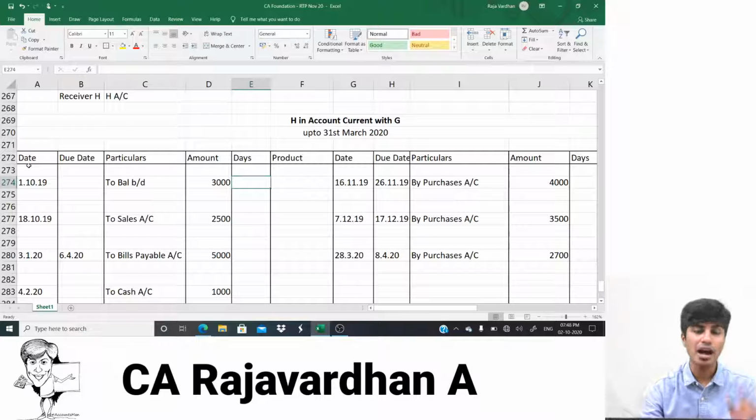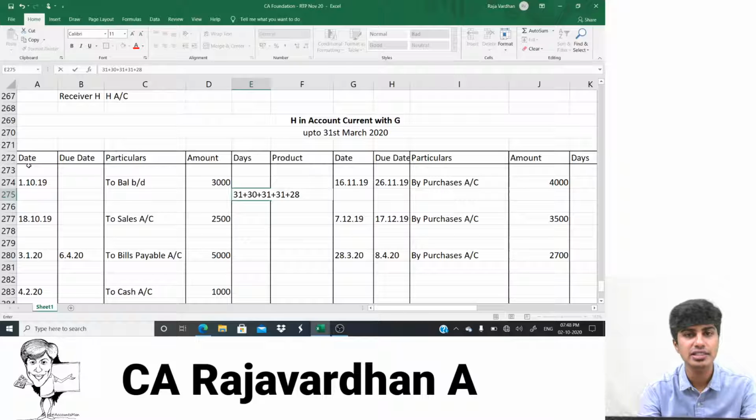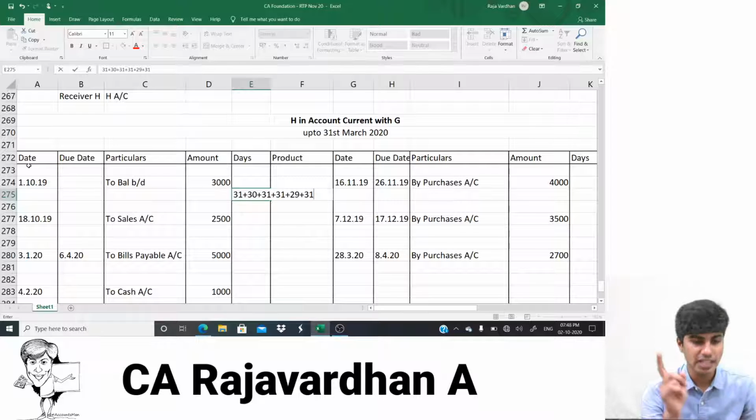Yeah, shall we do this? Okay. October, how many days? October has 31 days. So I should be doing 31 days, plus November has how many days? November has 30 days, plus December has how many days? December has 31 days, plus January 31 days, plus February, 28 or 29, because it is a leap year. 2020 is a leap year. 29 days plus 31 days in March. So 31 days in October, 30 days in November, 31 in December, 31 in January, 29 in February, and 31 in March. So I would have to do this.